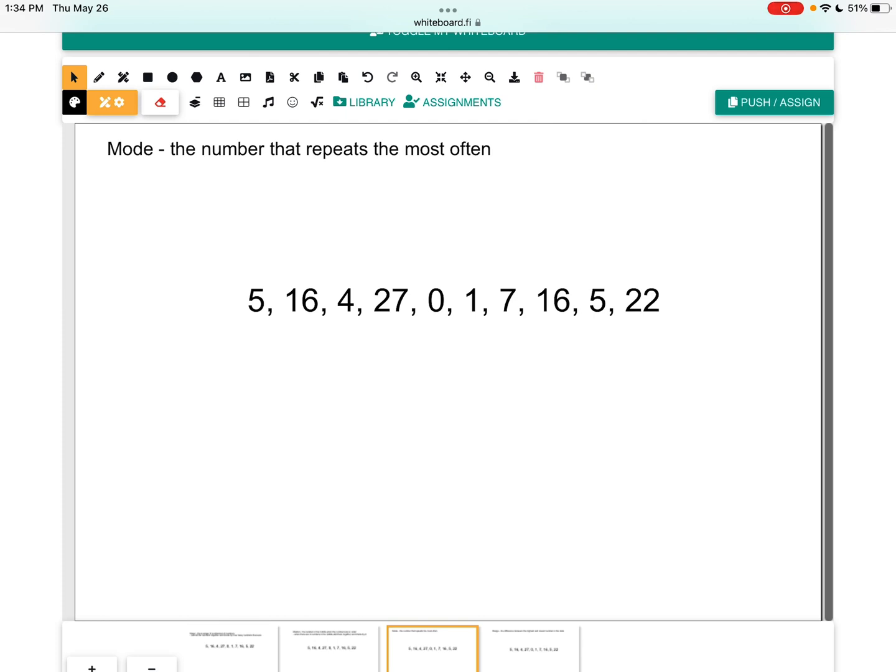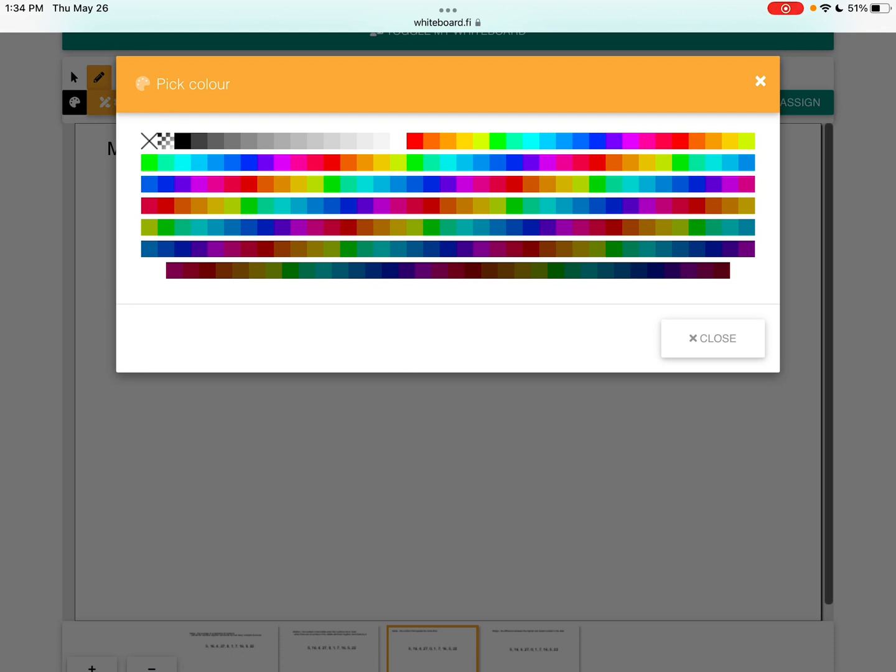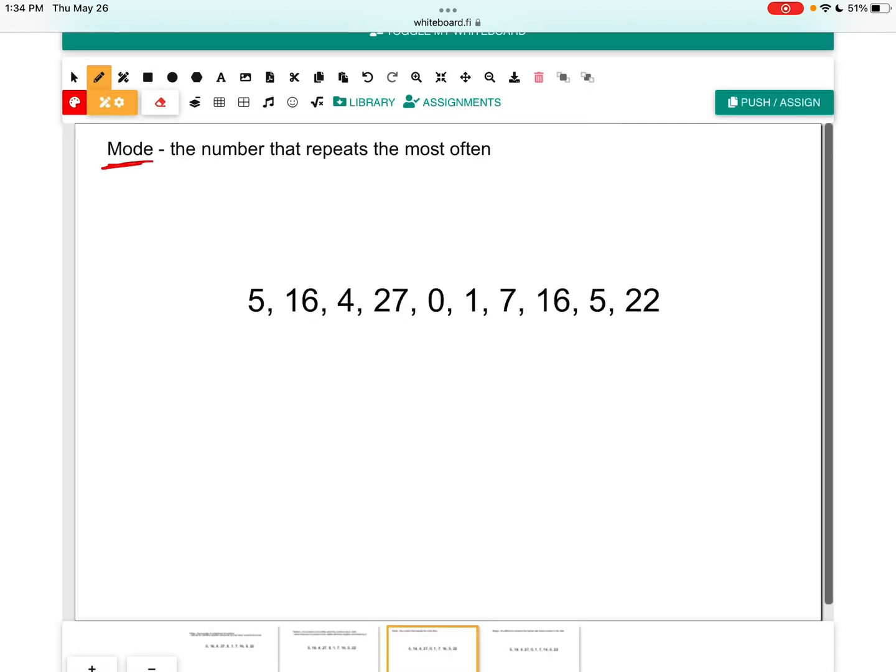So we are looking at those measures of tendency, those ways of looking at data and being able to analyze them. And those terms are your mean, median, mode, and range. So as always, I like to start off with mode because it's the one that I find comes most easily to students. And mode, if we look here at the top, means that it's the number that repeats the most often.